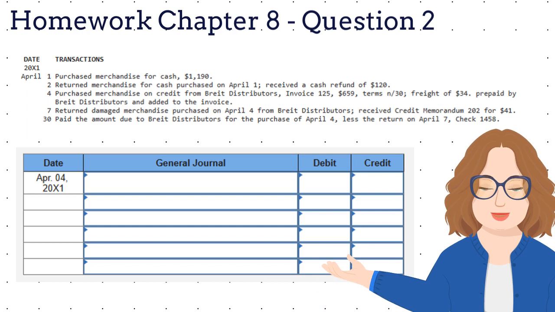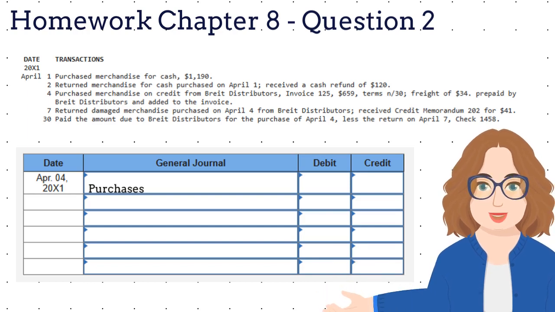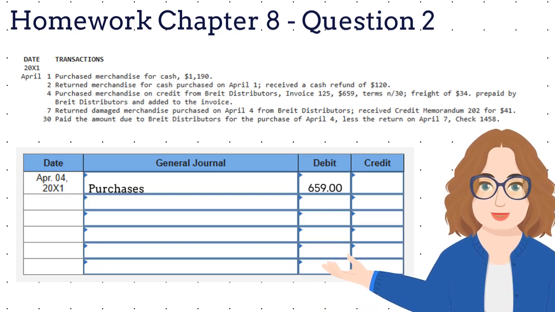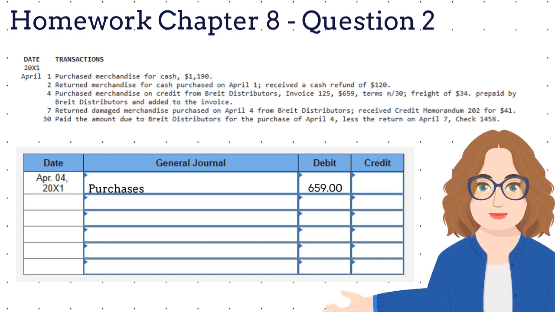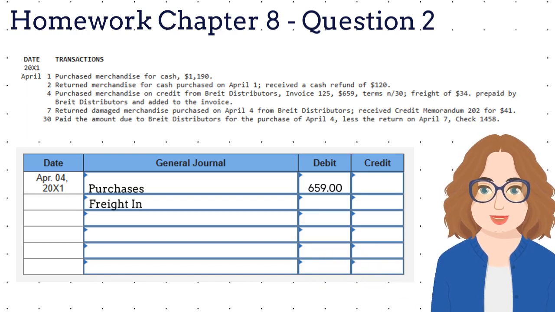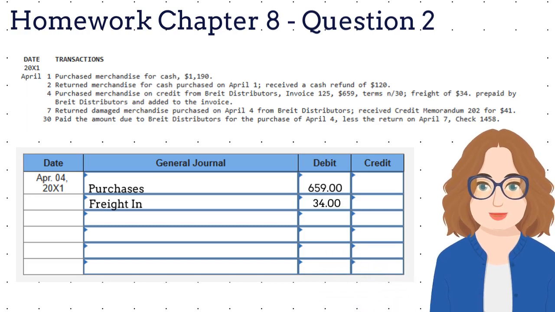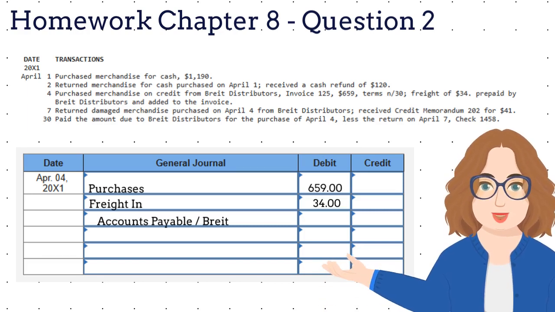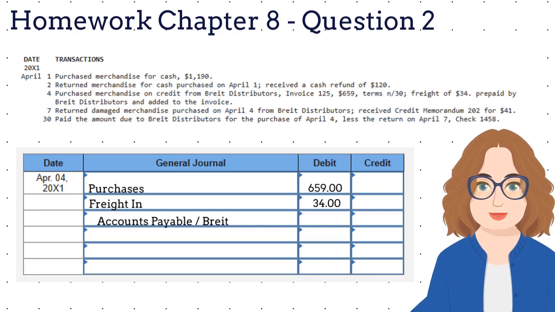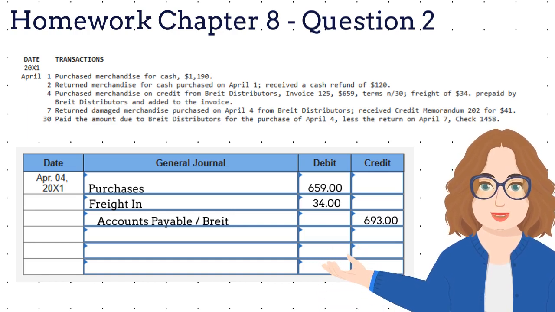We record the transaction by writing purchases into the description column and $659 into the debit column. On line 2, we write freight into the description column and $34 into the debit column. On the next line, we slightly indent and write accounts payable Bright into the description column and $693 into the credit column.